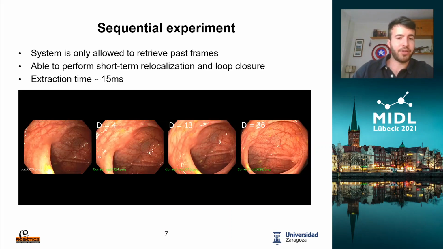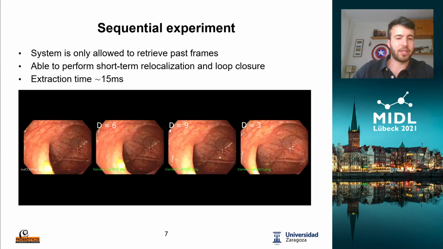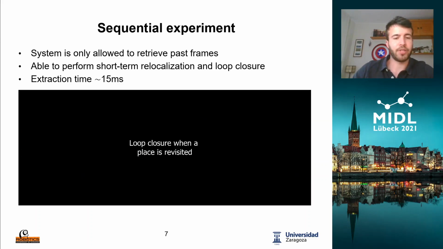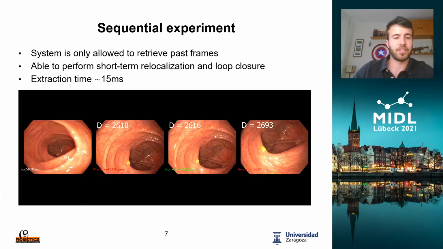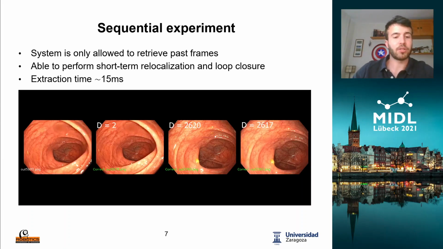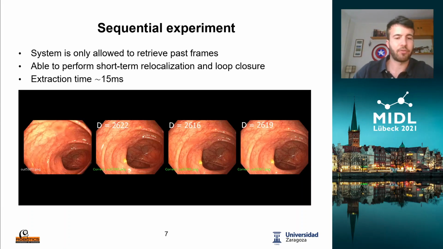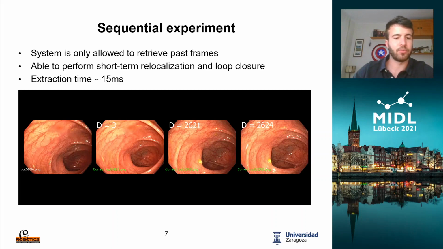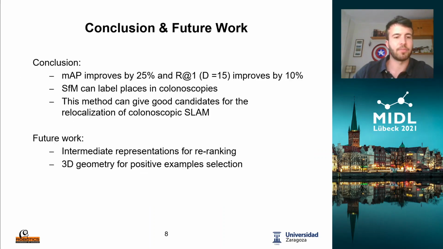The d parameter is shown here, showing that these frames are close to the query, but when the sequence revisits the place, the system is able to perform loop closure from frames like 4 minutes ago. So we saw that our system is able to relate frames far in time. The extraction time of the query, a single forward pass, takes about 50 milliseconds, which is suitable for SLAM.